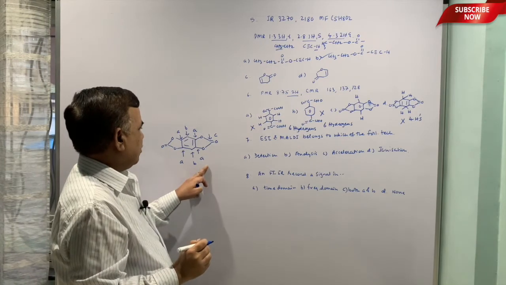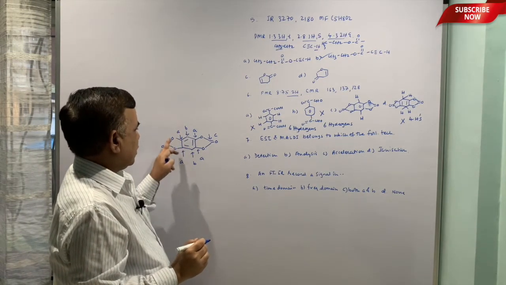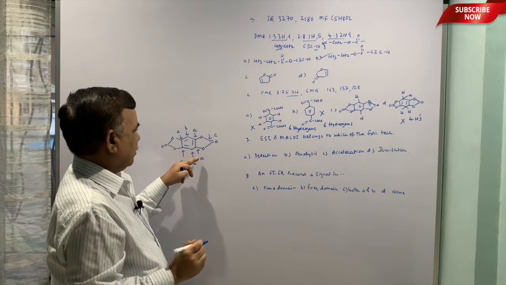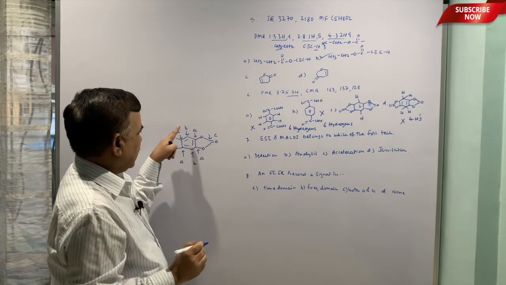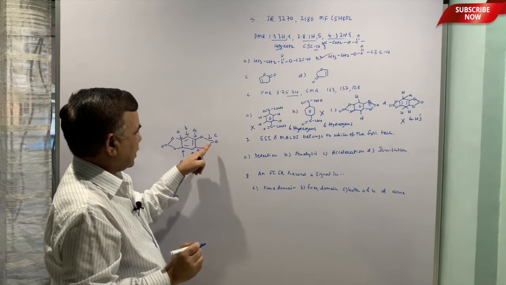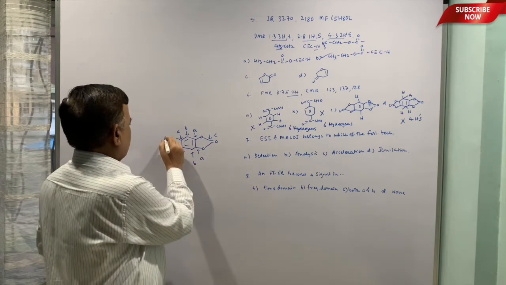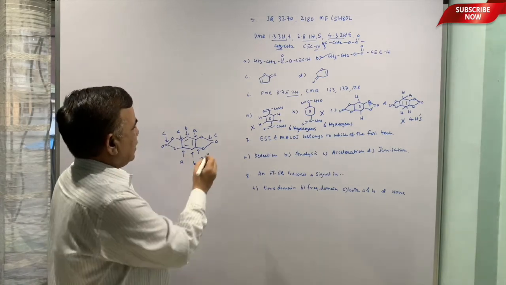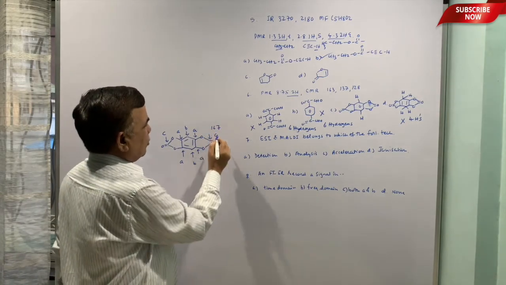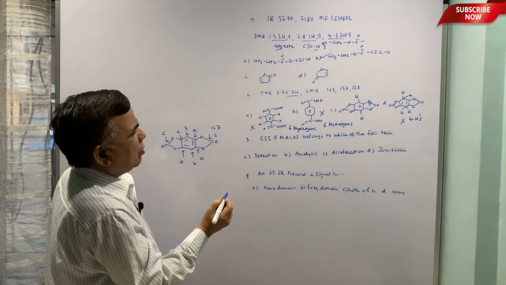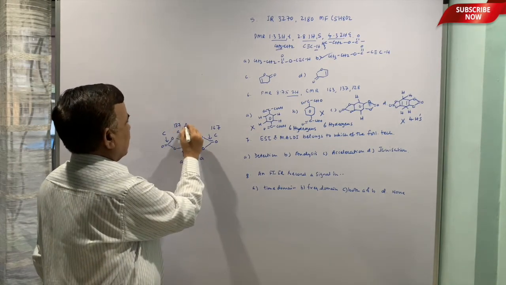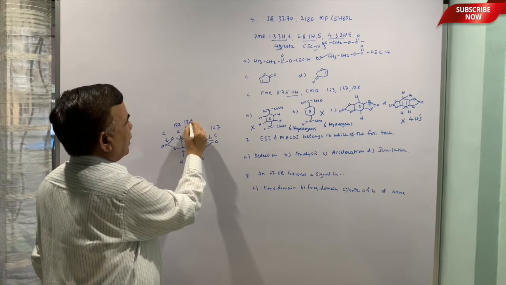These four carbons are identical, so that is one set. These two are identical, that is the second set, and the remaining two are the third. So 167 is this one, 137 is this one, and the middle one is 128.